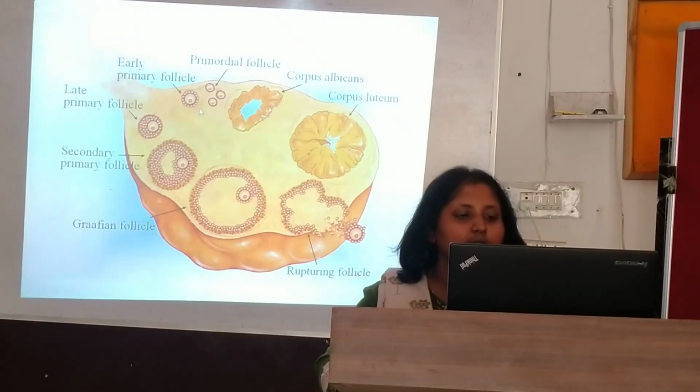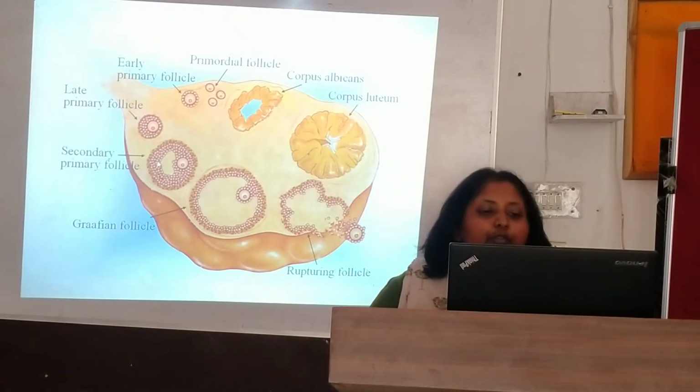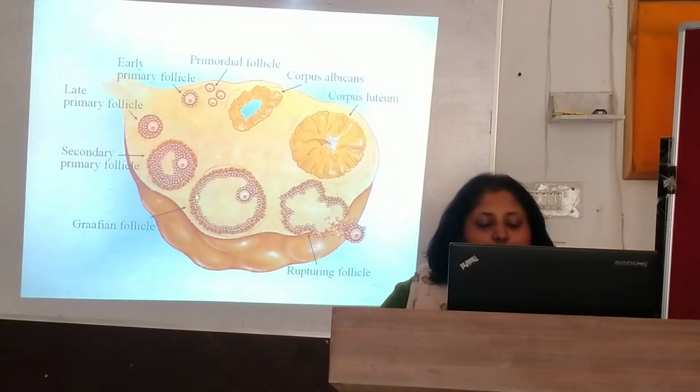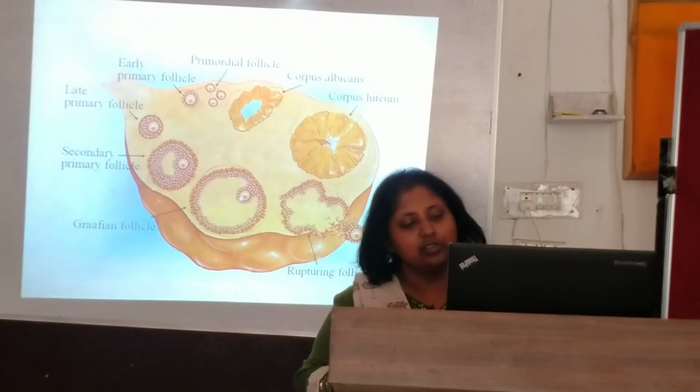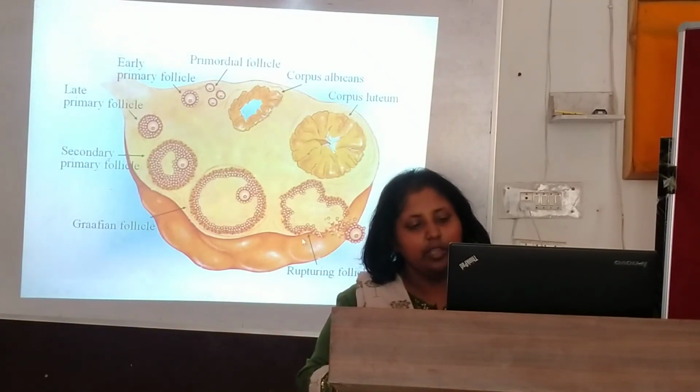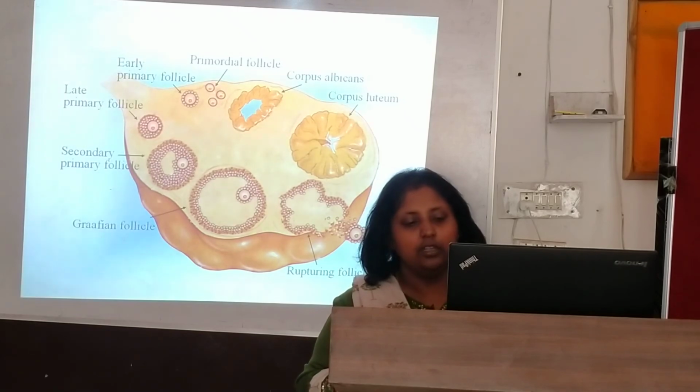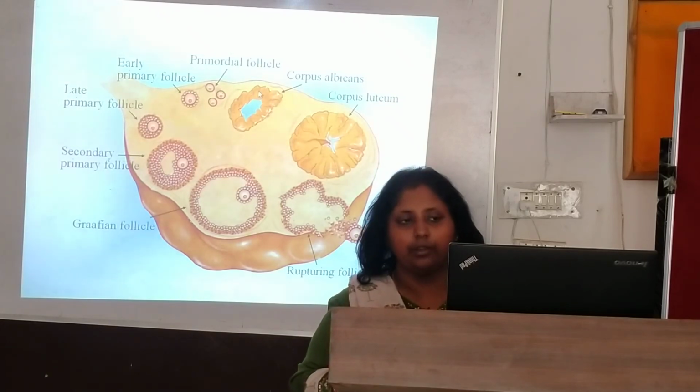Then the primary follicle forming in all the area. The late primary follicle is forming, then secondary follicles are formed. The graafian follicle is now a complete form in which you can see the egg cell. Now here the rupture of the graafian follicle is there, this is the ovulation day, the release of an egg. Now this is converted into a corpus luteum, then corpus albicans, and then it will further degenerate.